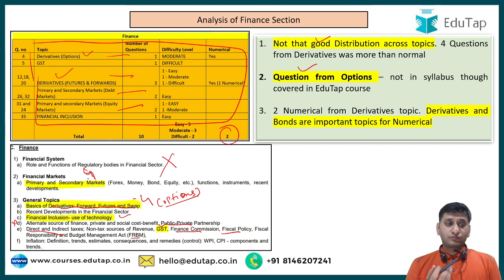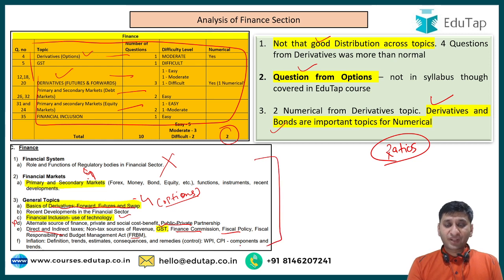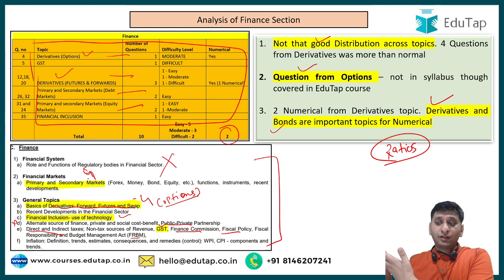So in finance, if you see, I think there are only 2 chapters from which numerical are asked: derivatives and bonds. These are the 2 most important chapters. Some would say ratios also, right? But for SEBI ratios, I'm taking it as a part of commerce and account syllabus, because there ratios is mentioned directly. Though here in finance syllabus, ratios is not mentioned. In RBI grade B preparation, we do ratios as part of finance, because there we do not read commerce and accounts, right? So if you are studying for RBI, I would say derivatives, bonds, and ratios are the 3 most important chapters for your numerical part. For SEBI, since ratios is part of commerce and accounts, derivatives and bonds are very, very important for your preparation.